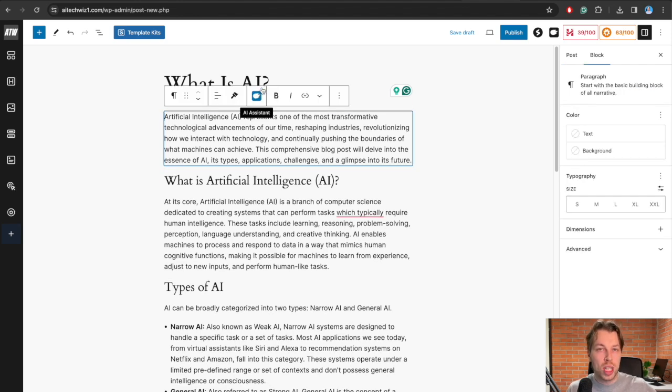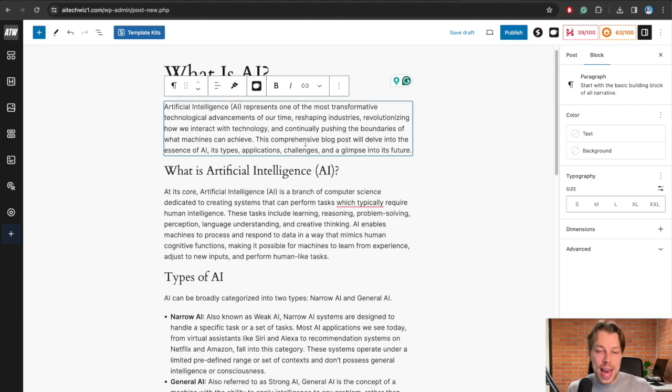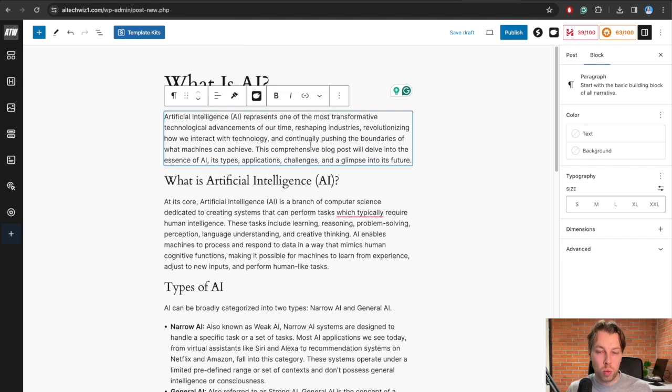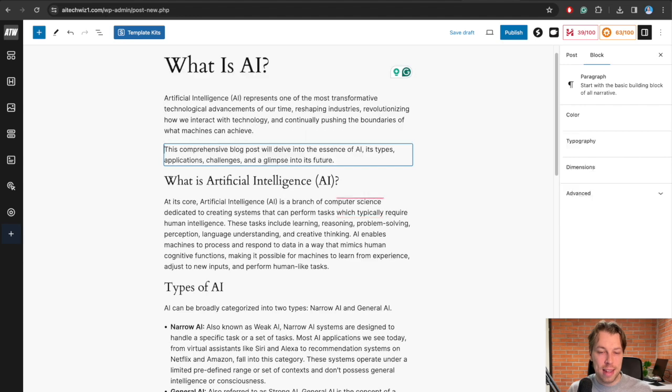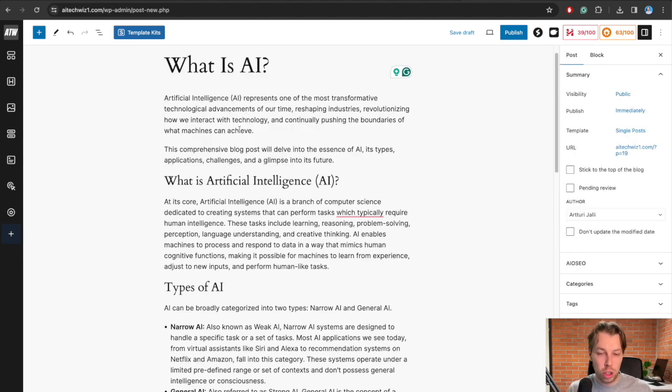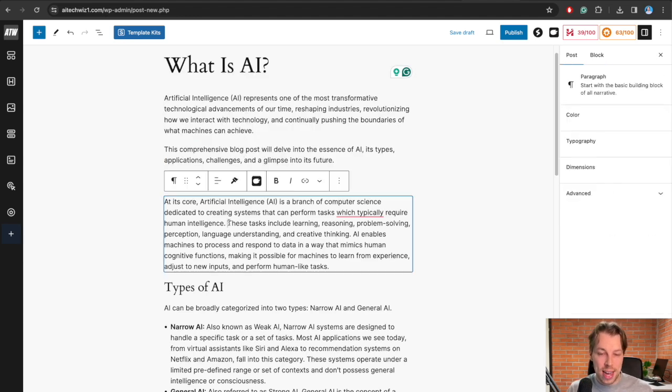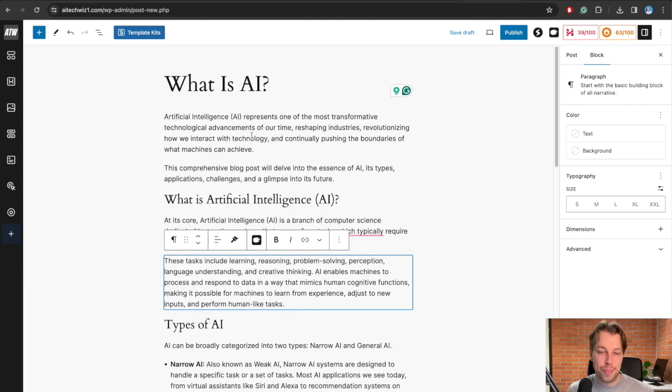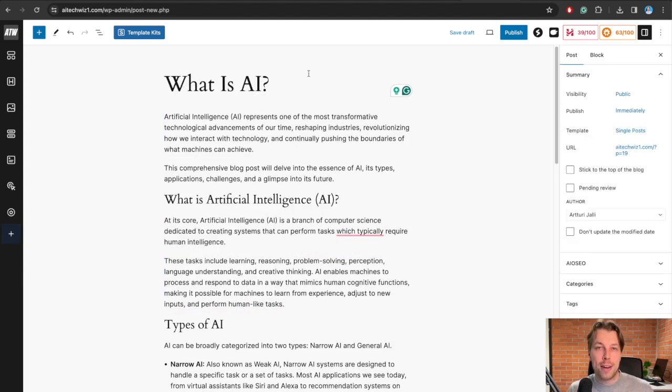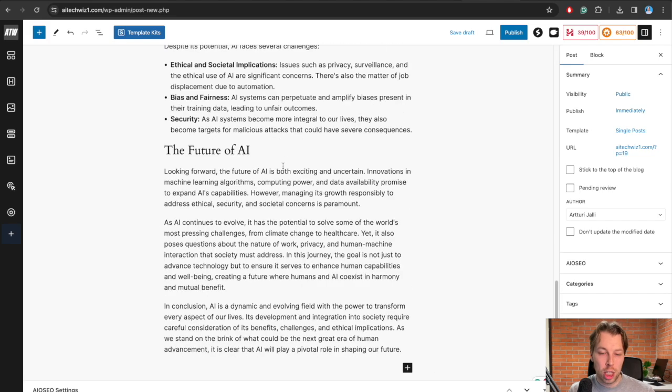Of course, you want to do some editing. You want to actually write a quality piece of content and you want to pour in your unique thoughts and insights. So it's not just enough for you to just go to ChatGPT and ask it to write a blog post. But now I'm just going to do it for the sake of simplicity here. So this is a ChatGPT written blog post.